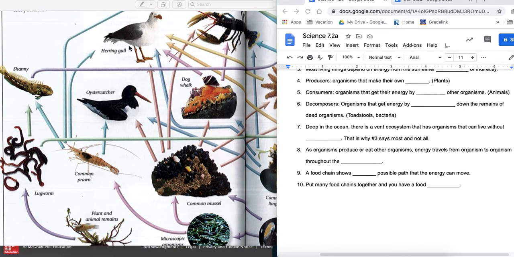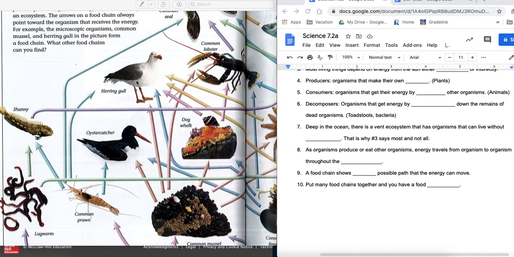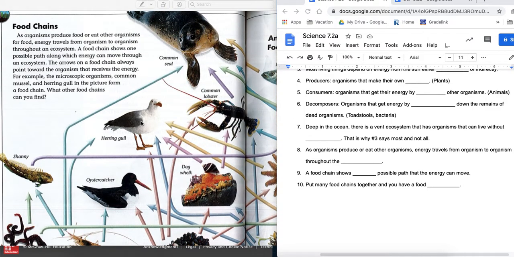So I'm down here where I got my herring gull coming in from my common mussel here, which is microscopic organism. So I got these consumed by the mussel, consumed by the herring gull. So you can see I'm a microscopic organism. I might get taken out by the mussel. I might get taken out by the common prawn, like a shrimp. I'm a shrimp. I might get eaten by this oyster catcher. I might get eaten by this herring gull. I might get eaten by this common seal. All these different arrows, guys, are food chains.